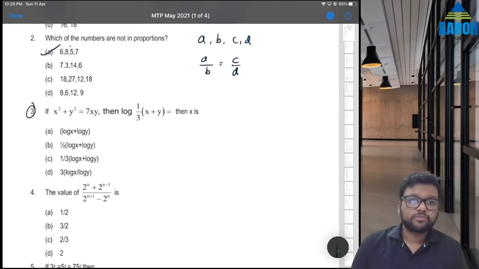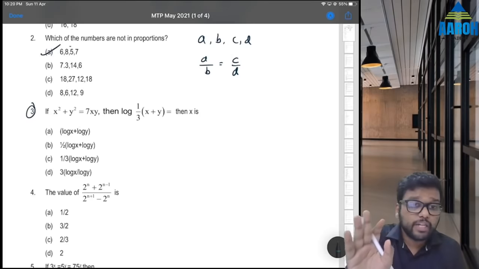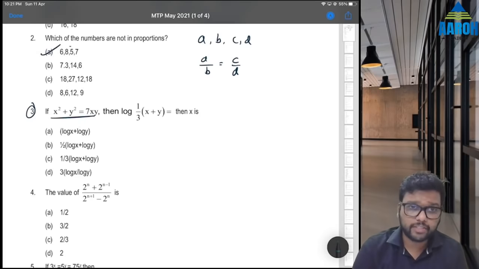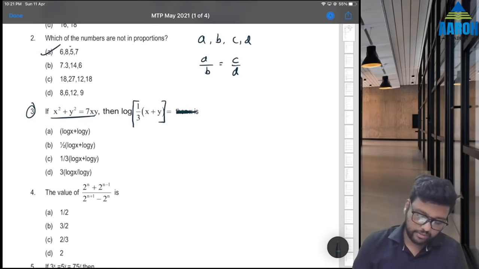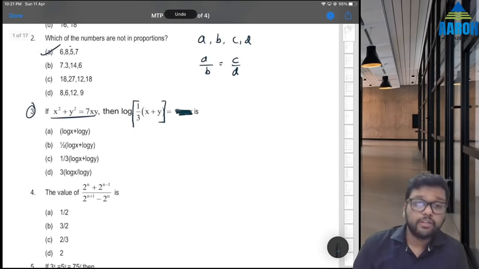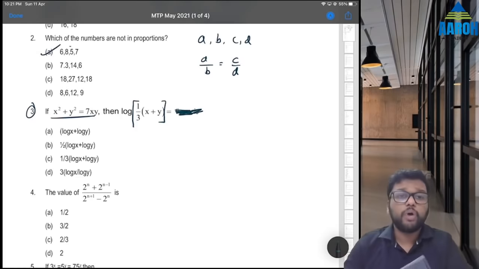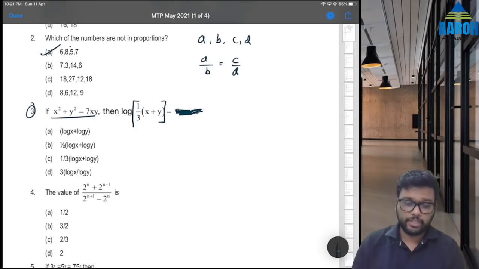Third question. Now this is a good question. A similar question is there in additional question bank of logarithm, but this is a bit twisted. So let's see. If x square plus y square is equal to 7xy, then log of 1 by 3 bracket x plus y is what? Fine. So understand how to approach the question. See how to solve it first.